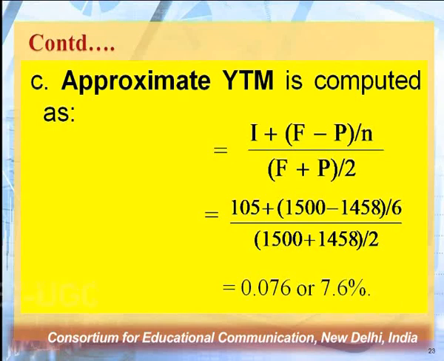So with this computation of these different values, we can actually draw the inferences about the current yield, about the effective yield for a given period, about yield to maturity. So with this example, I tried to explain to you the way we can calculate the value of a bond, the yield to maturity, and the return for a specific period.